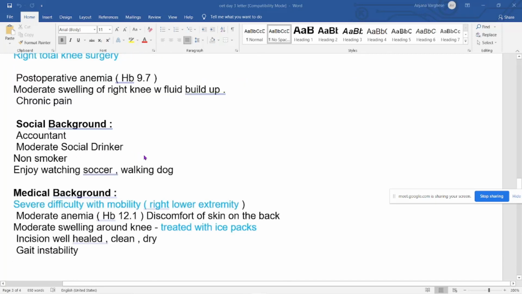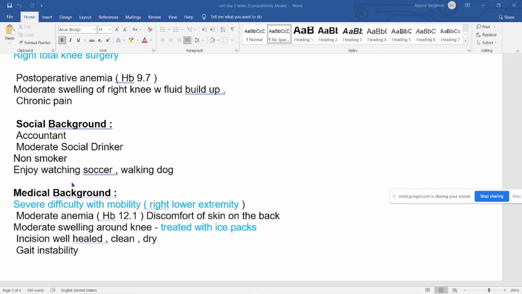Social background. If they are specific in this question, there is nothing we have to select from the social background. Suppose there is one point related to diet, and the patient has a habit of having food from restaurants, or doesn't have enough time to prepare food, then that point you have to select. In the upcoming questions you will clearly get how to identify relevant and irrelevant points from the social background.